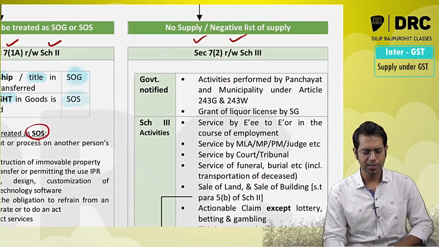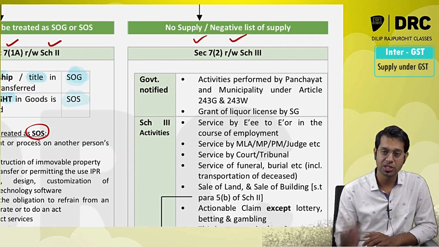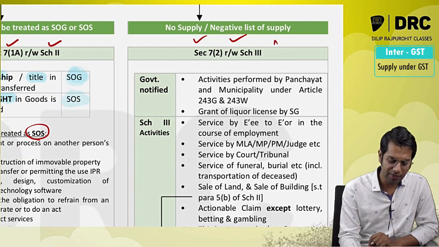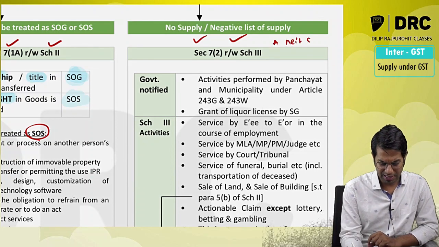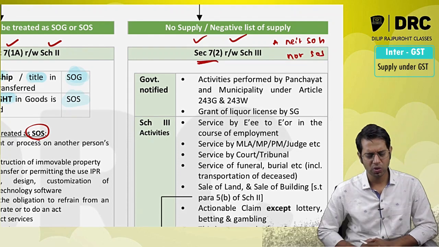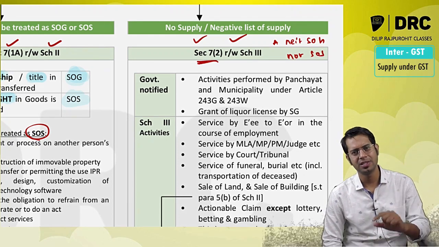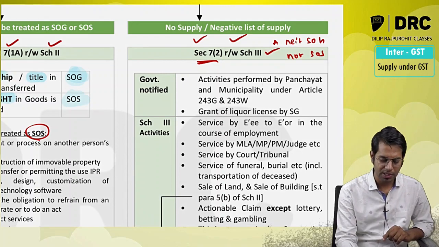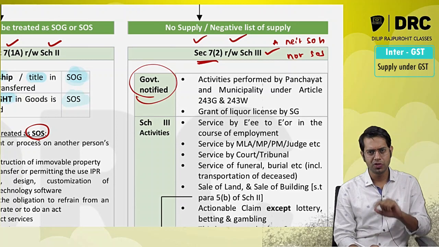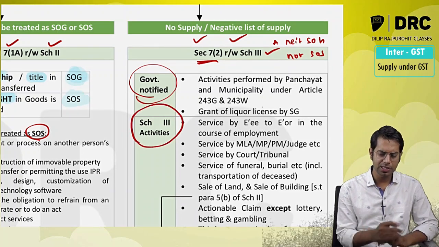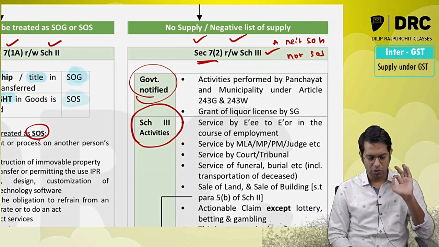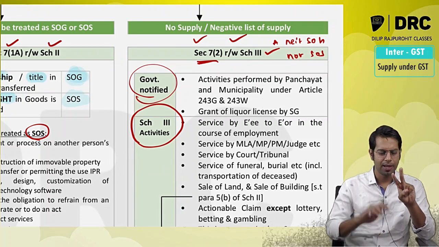Then the last point in this supply is section 7, negative list of supply, or no supply, or activities which shall neither be treated as supply of goods nor be treated as supply of services. So section 7 subsection 2 gives the list of activities which are neither supply of goods nor supply of services, read with schedule 3. So government has notified few things which will not be treated as supply, and there are few things listed in schedule 3 which shall not be treated as supply. Government has notified two things which shall not be treated as supply. One,